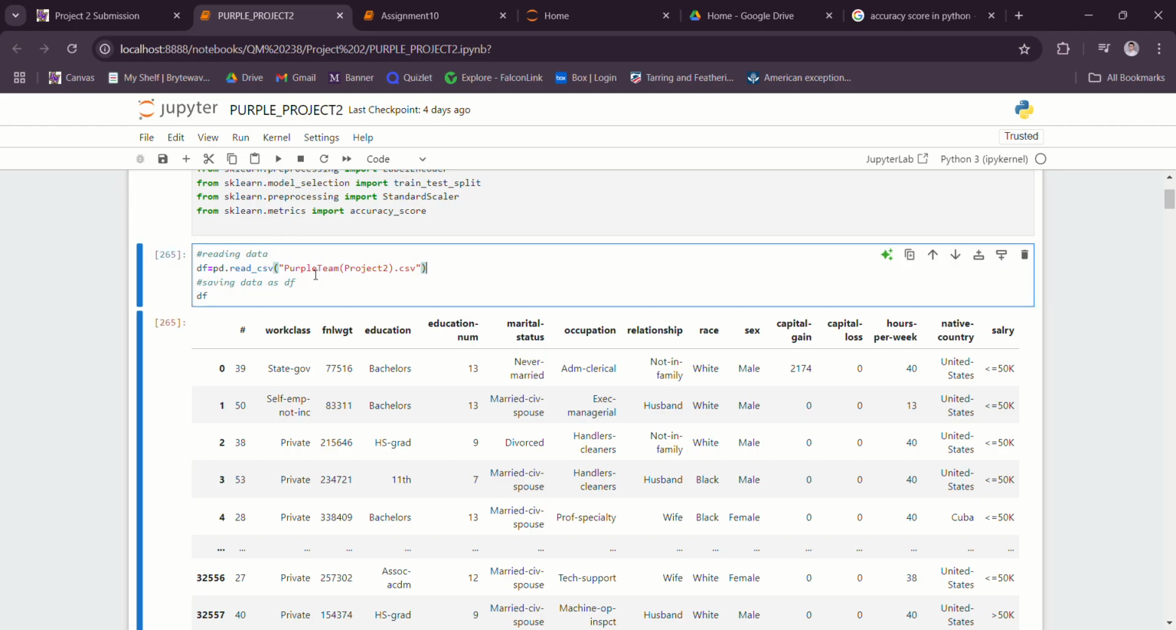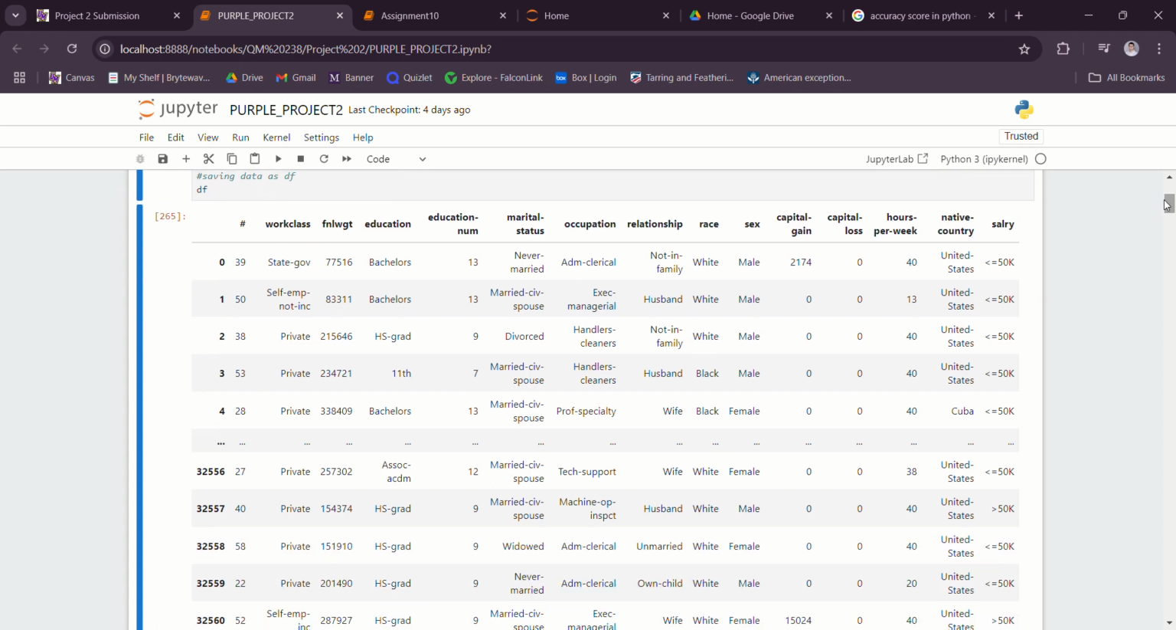I then read the data that was given to us. So we were given the Purple Team Project 2.csv file. I then displayed the data frame. So from this data frame, we are supposed to classify the data in order to target the race, with the race attribute as our target.